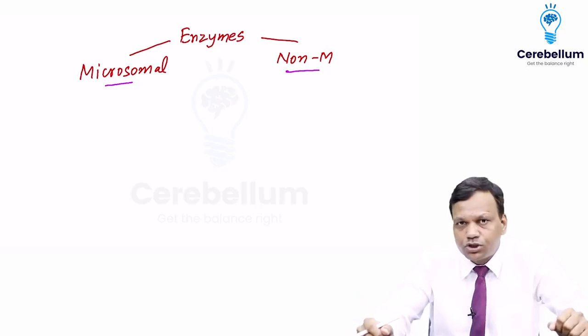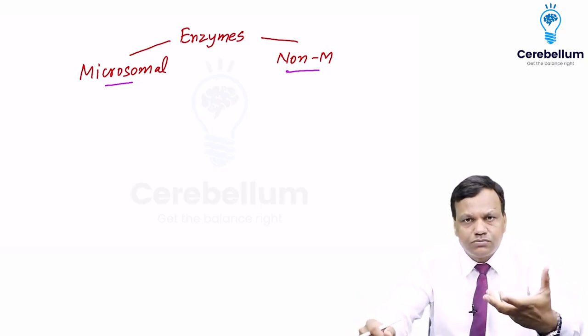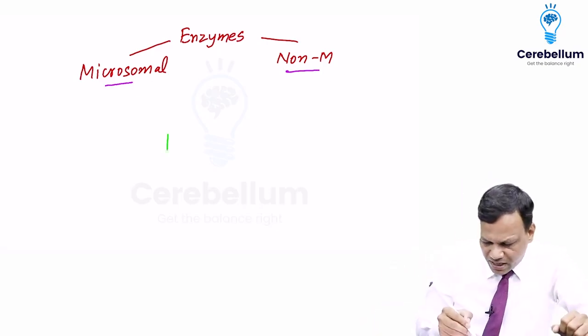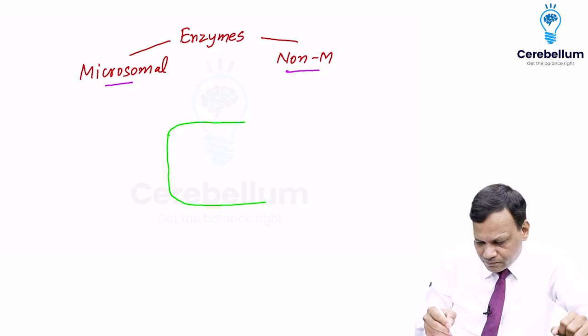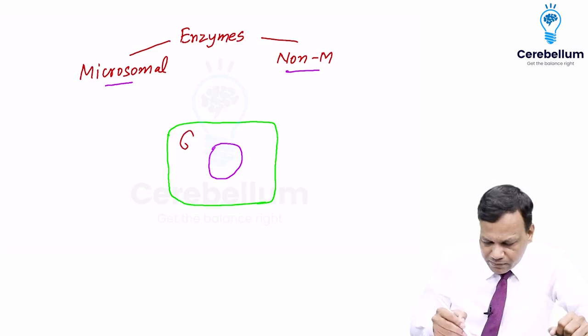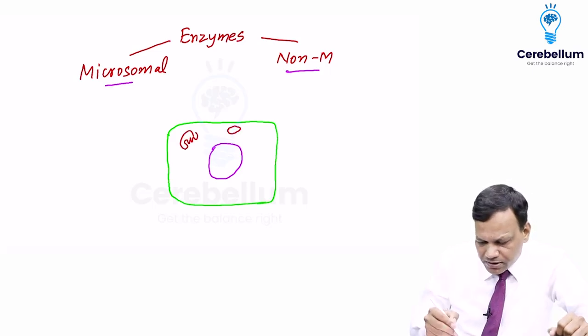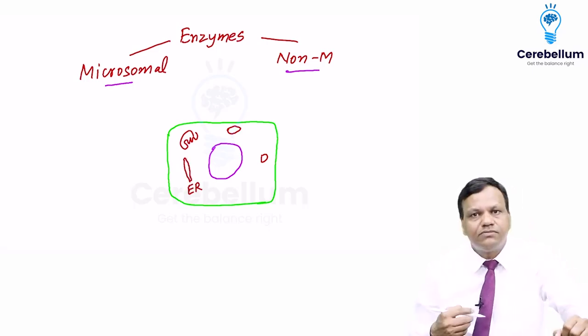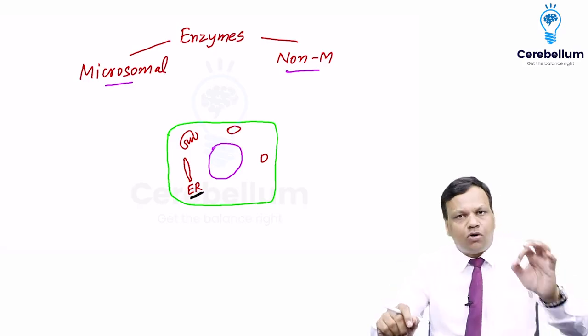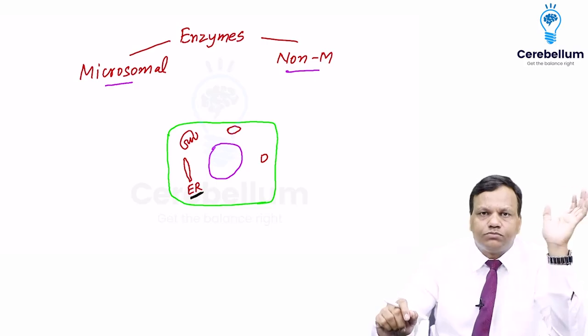But my question is, what is microsome? So if you see the cell, we have this cell. In this cell, we have nucleus, we have mitochondria, we have Golgi complex, we have lysosome, we have endoplasmic reticulum. So many organelles are present in this cell. Endoplasmic reticulum is also known as microsome.